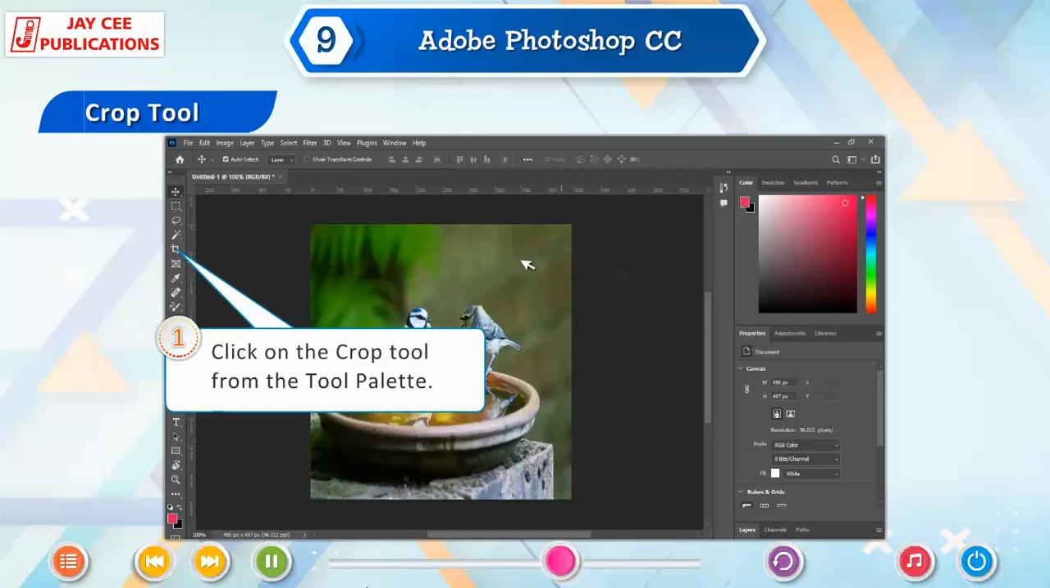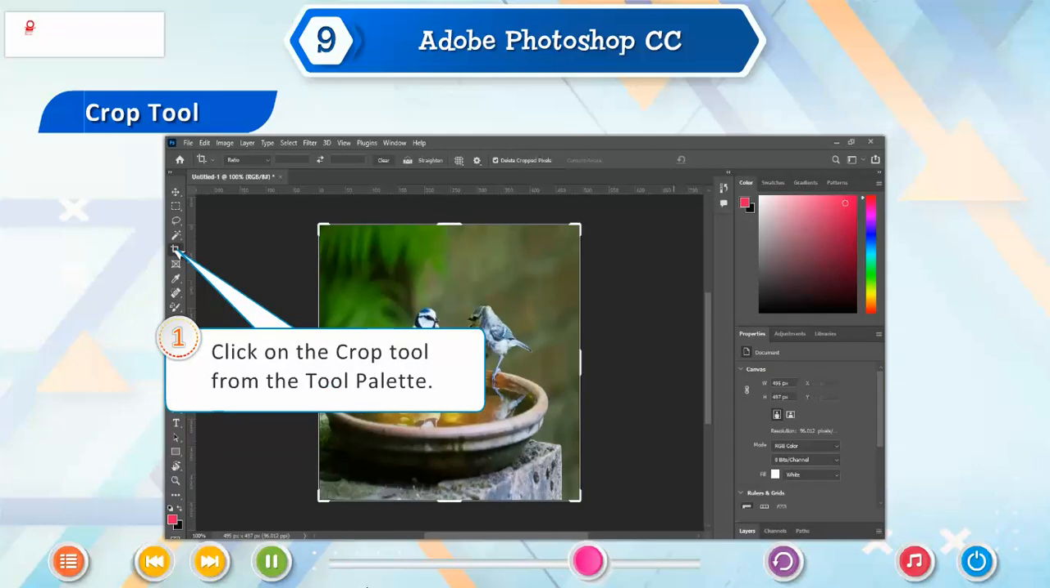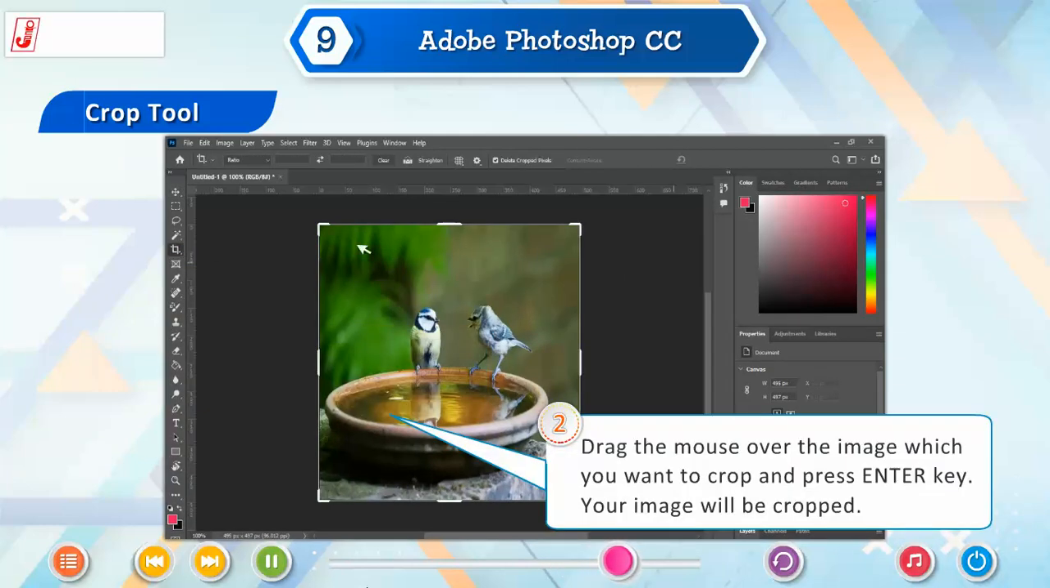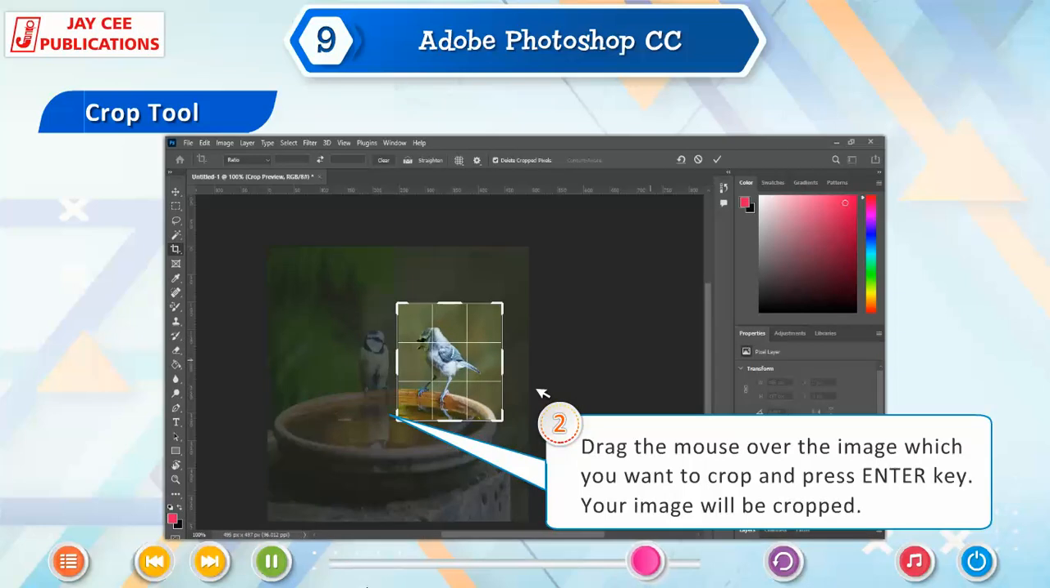1. Click on the crop tool from the tool palette. 2. Drag the mouse over the image which you want to crop and press Enter key. Your image will be cropped.